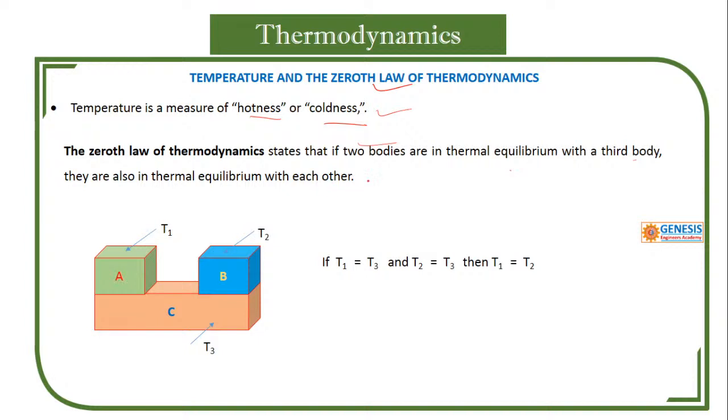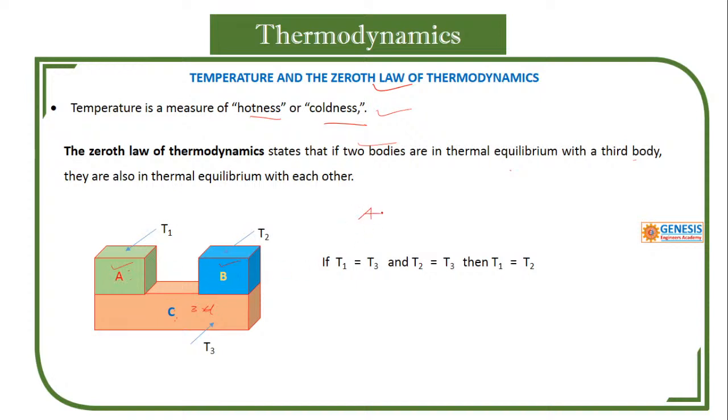Take the example of A, B, and a third body C. If A is in equilibrium with C and B is in equilibrium with C, then A and B are said to be in equilibrium.